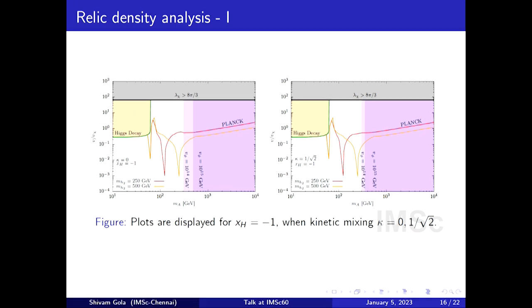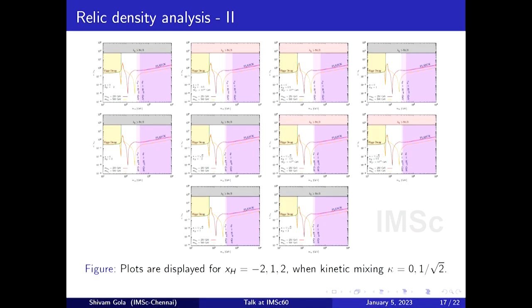All those colored portions are disallowed regions, and the curves which are in the white portion are actually allowed. So what it is saying is that the relic density, or the energy density which is 25%, is satisfied on these colored curves when they are in the white portion. This is done for certain benchmarks, certain free parameters of the model, and we did the same analysis for more U1 models. You see more or less the same behavior. There is certain white space where you see red and orange curves which satisfy exactly the relic density. Relic density means total energy density. So this is done for many U1 models.